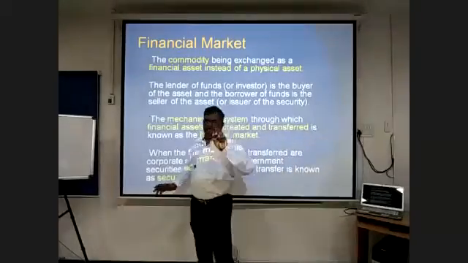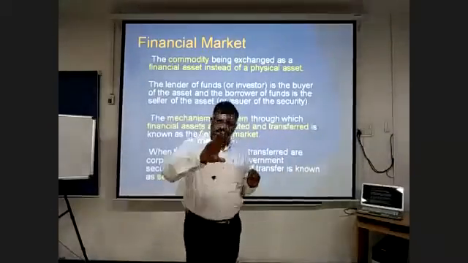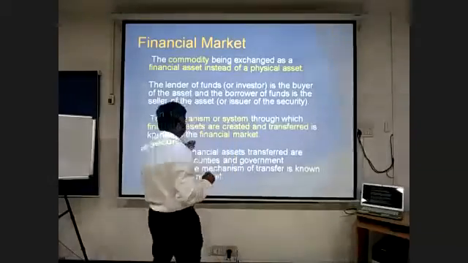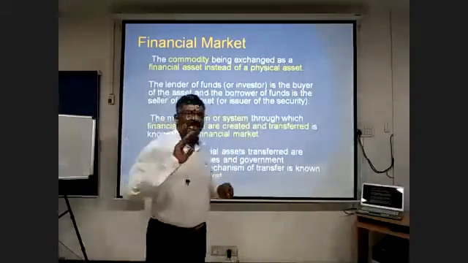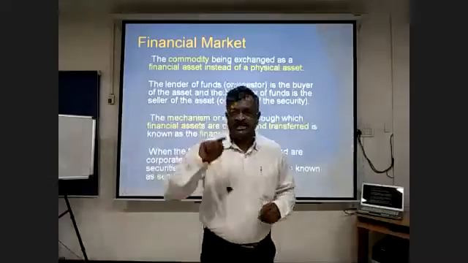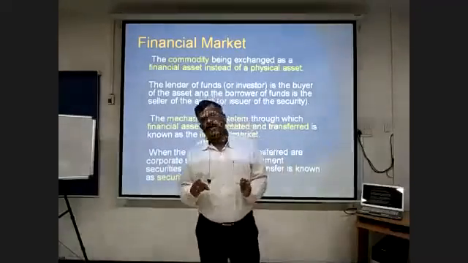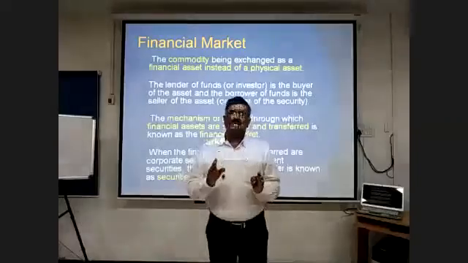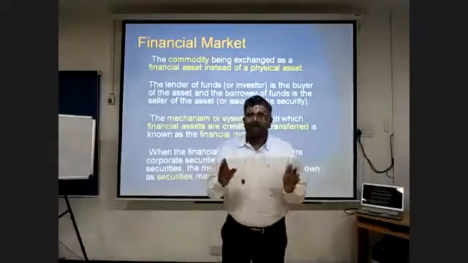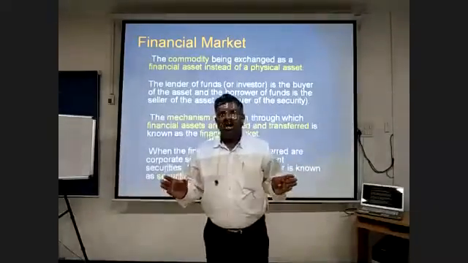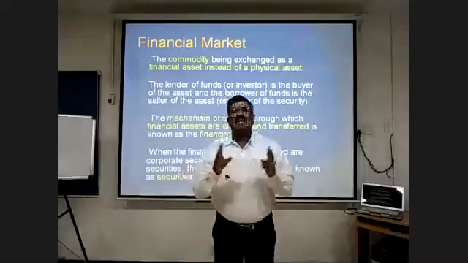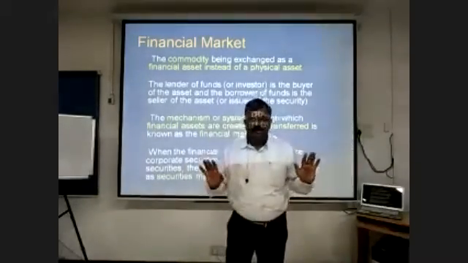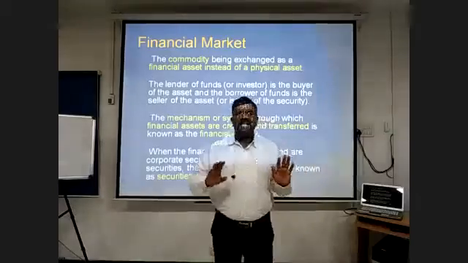So when I do borrowing from the market or sourcing money from the market, it becomes a financial asset. That asset is transferable in nature, which is a negotiable instrument. I hope that you know what a negotiable instrument is. A negotiable instrument is a document or a paper or an instrument or an asset which can be transferred from one person to another by endorsing it on the respective document. So this is called a negotiable.